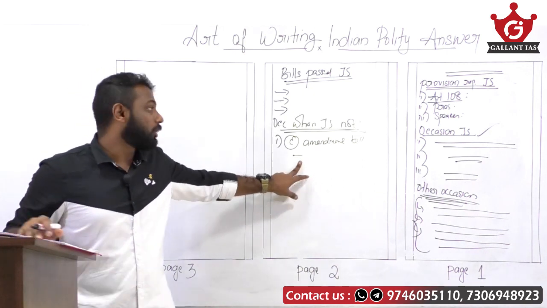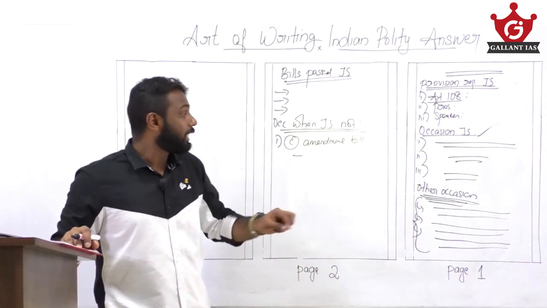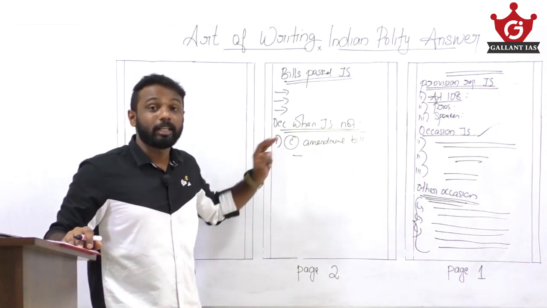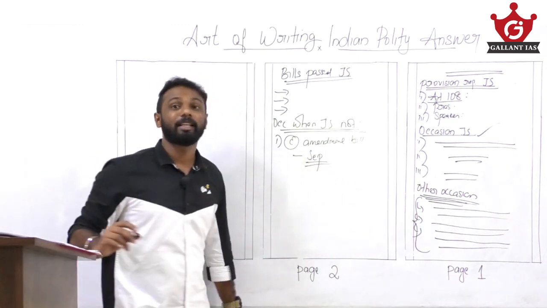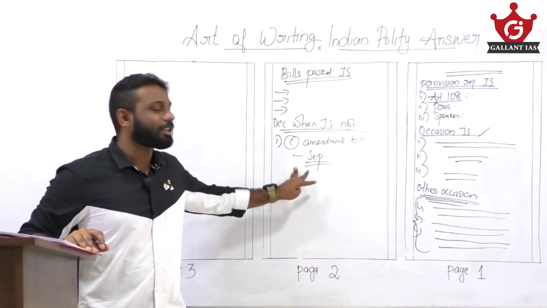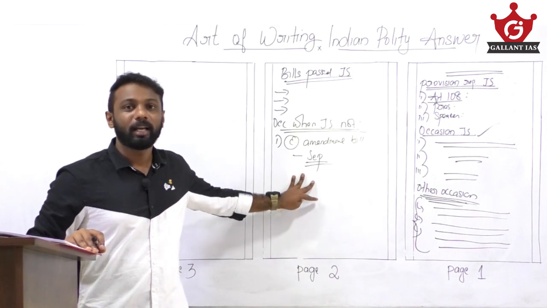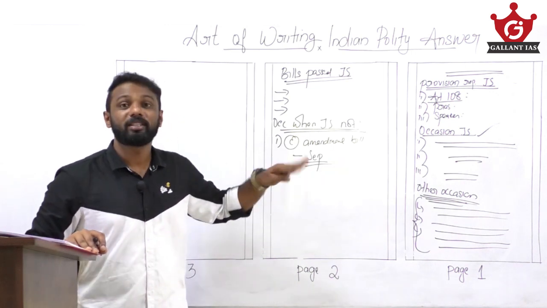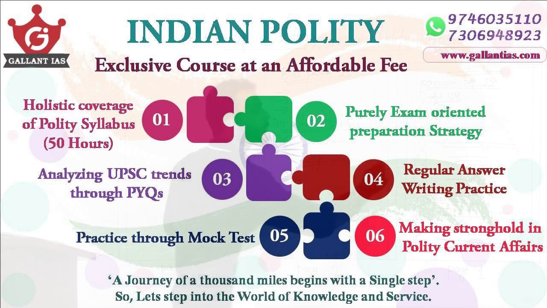Why can a joint sitting not be held for constitutional amendment bills? Because the Constitution says that constitutional amendment bills have to be passed separately by both houses of the Parliament by a special majority. The Constitution mandates that. So write reasons. The Constitution says that a constitutional amendment bill has to be passed by both houses separately with a special majority. Write that as a reason.